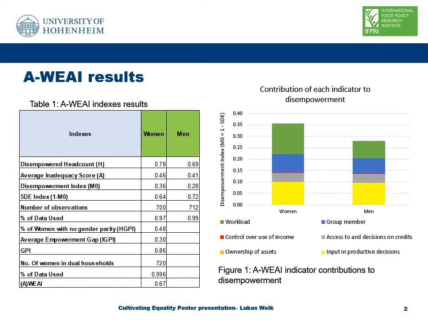On this slide, I briefly want to present you the IFPRI results. On the left side, you can see a table of the IFPRI indexes results. And here we can see that there's a clear difference in disempowerment between women and men, and also in the 5DE index. The 5DE index contains 6 indicators, which you can see in the graph on the right side, and you can also see that workload is the most dominant indicator, contributing the most to disempowerment between men and women.